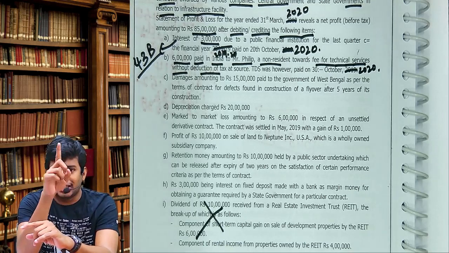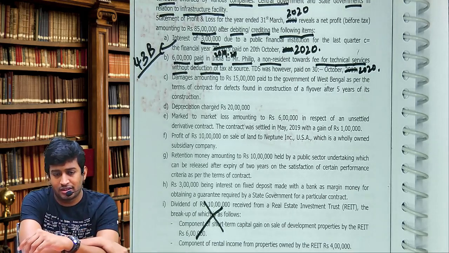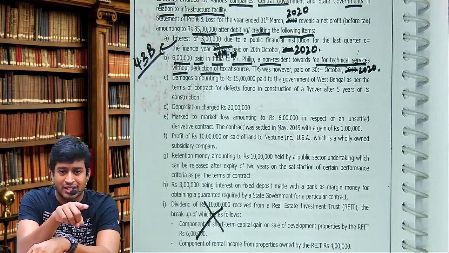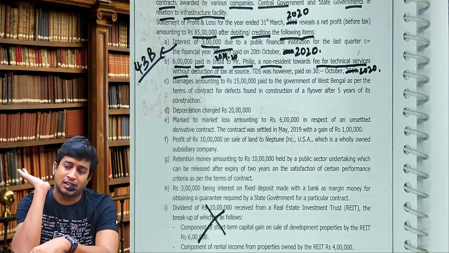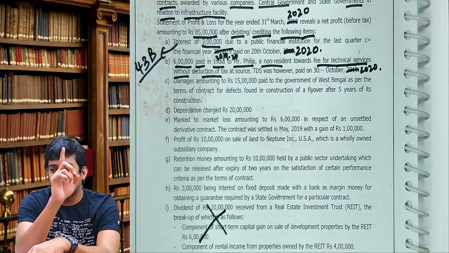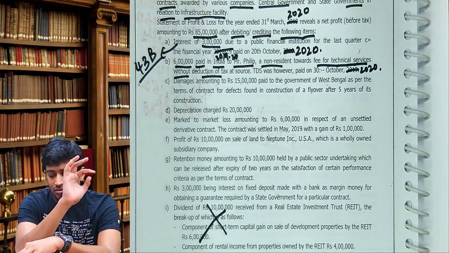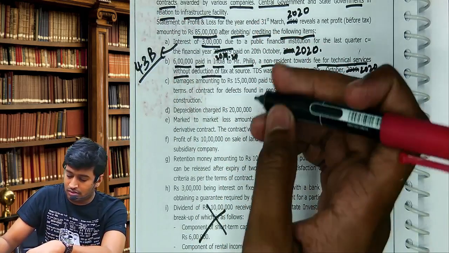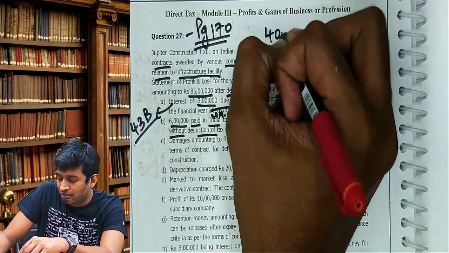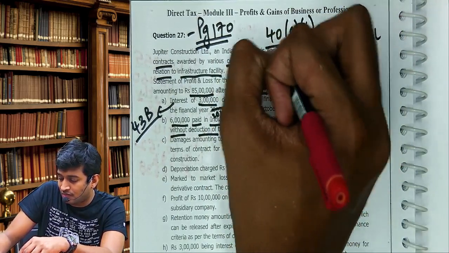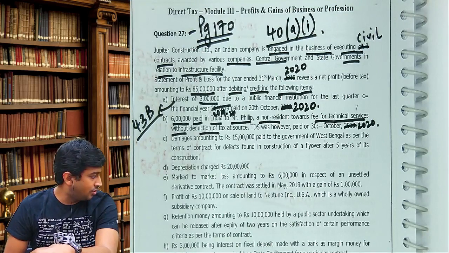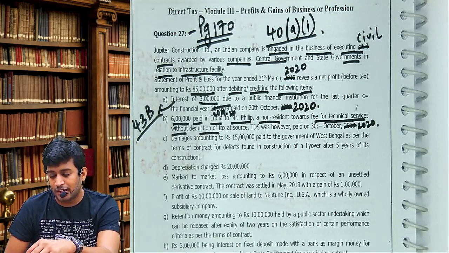Now we check whether the party is resident or non-resident. If resident, 30% will be disallowed. If it's non-resident, 100% will be disallowed, and it will be allowed in the next year. But we are not in the next year, we are in the current year. So right there, 100% disallowed, and the section number is 40A clause 1.